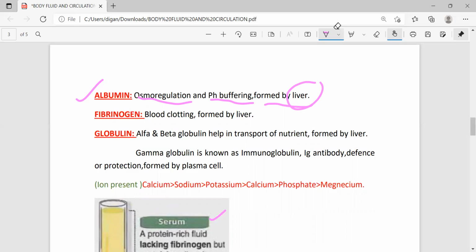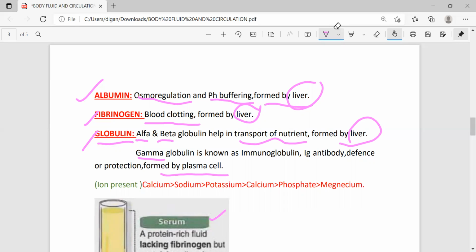Then come to the next protein, fibrinogen. Fibrinogen is the main factor for blood clotting, and it is also formed in the liver. Then the third protein is globulin. There are 3 types of globulin: alpha, beta, and gamma globulin. Alpha and beta globulin help in the transport of nutrients and are formed by the liver. So these 4 types of protein are formed by the liver; only gamma globulin is formed by plasma cells.